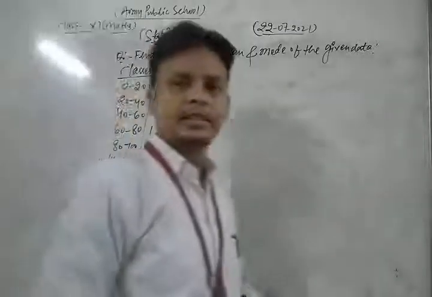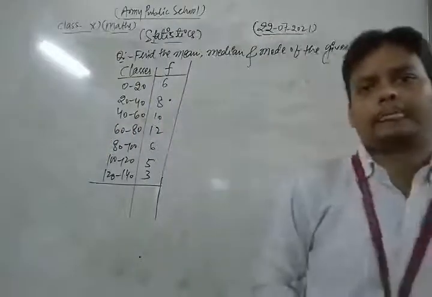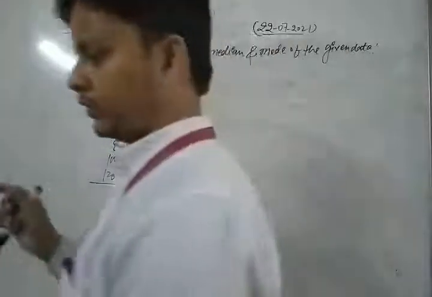Okay, this is the class and their respective frequencies.